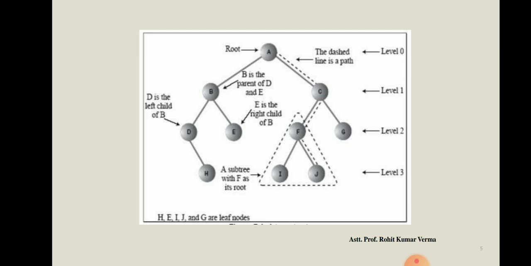Similarly, in the left subtree you can see for E the parent is B, or we can say for B the children are D, E.